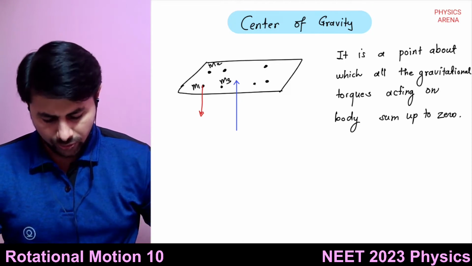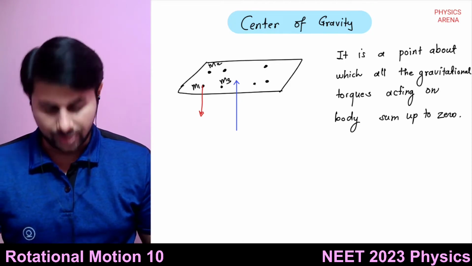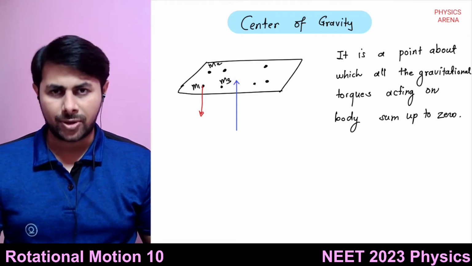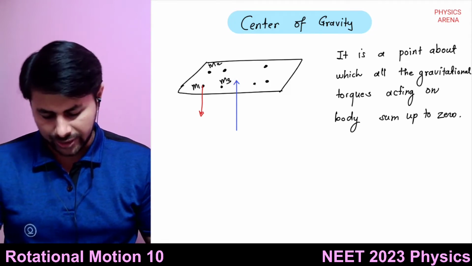If you add gravitational torque about that point acting on all masses of the body, then what will you get? You will get 0.